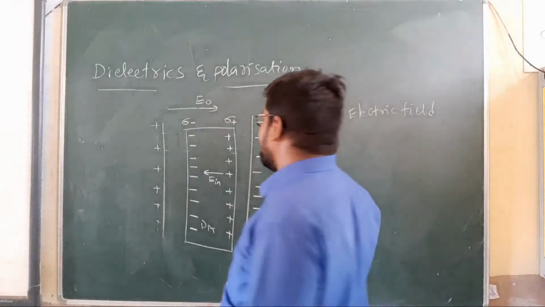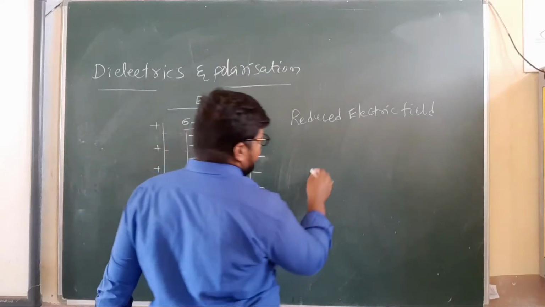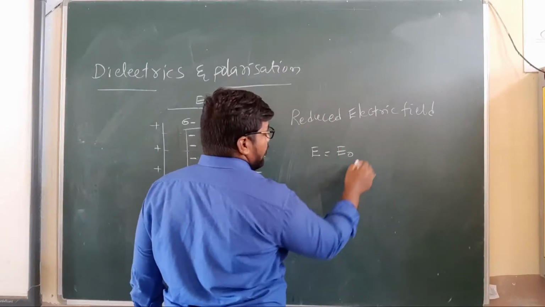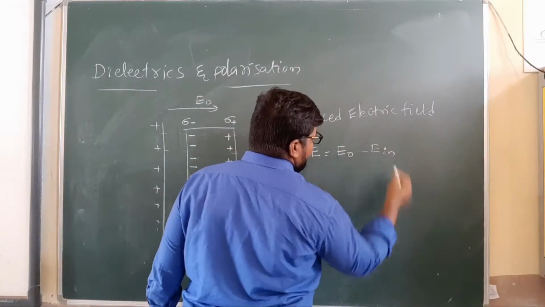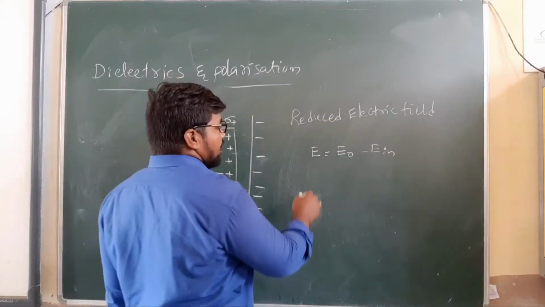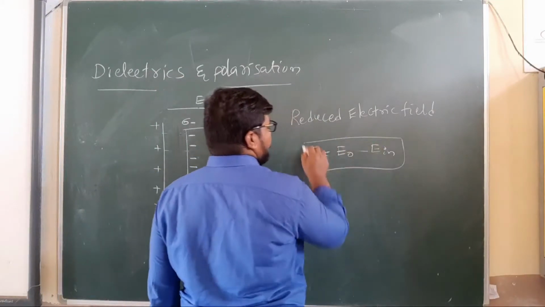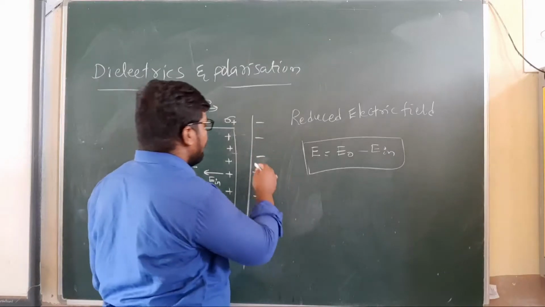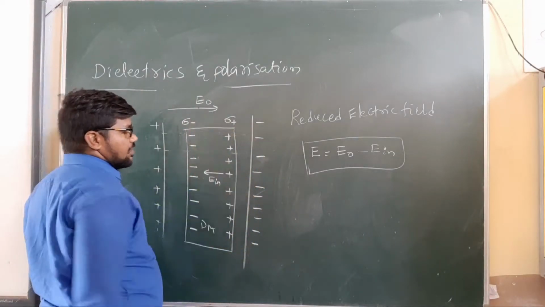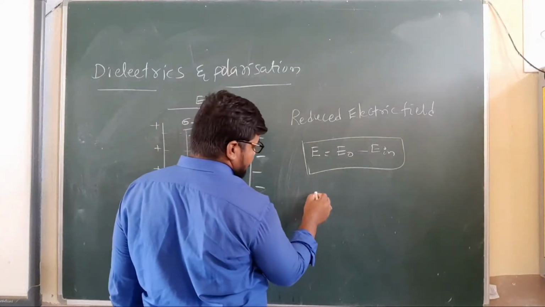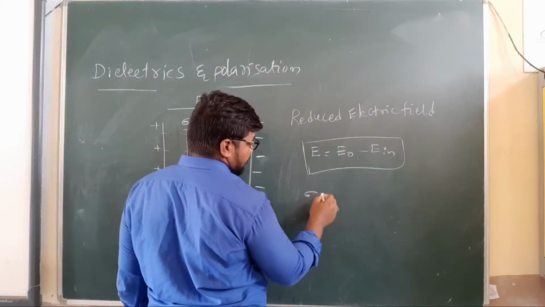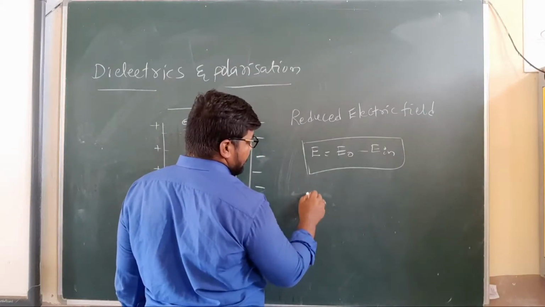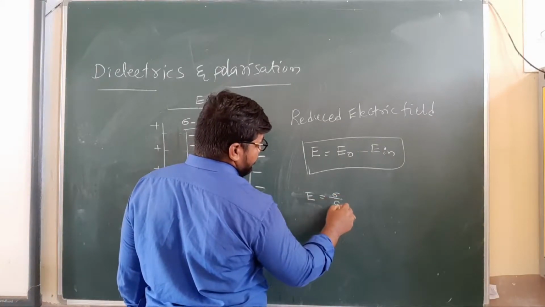So how much electric field is reduced inside the dielectric medium? The reduced electric field E is equal to the external electric field minus the induced electric field inside the dielectric medium. Clear, my dear children? Here is the final expression. In the case of plates, a positive charge plate and a negative charge plate, with positive and negative charge density sigma, the electric field E is equal to sigma by epsilon naught.